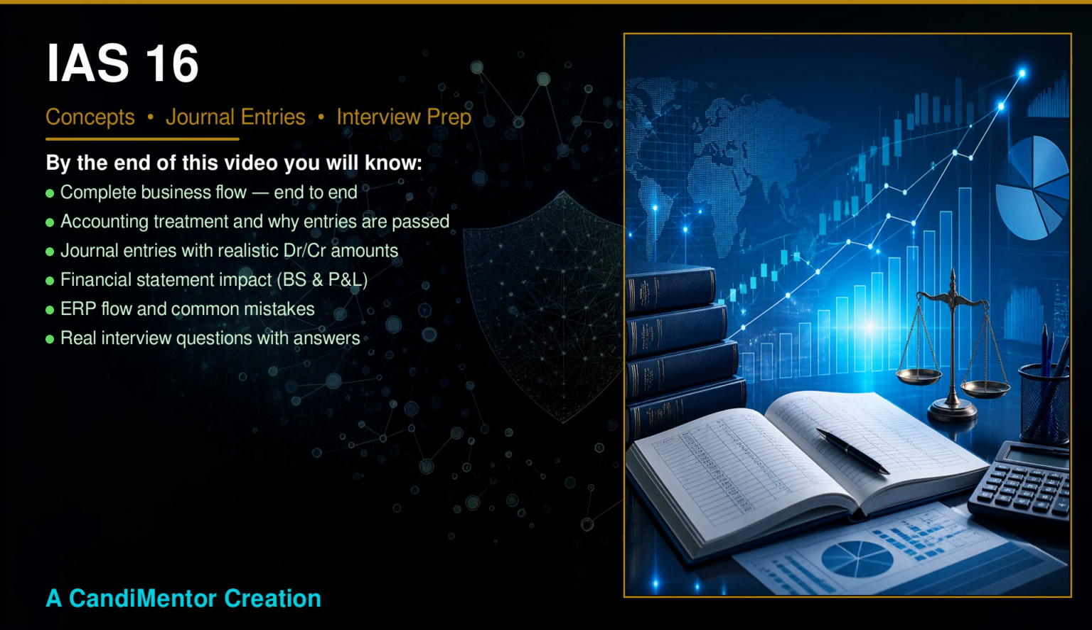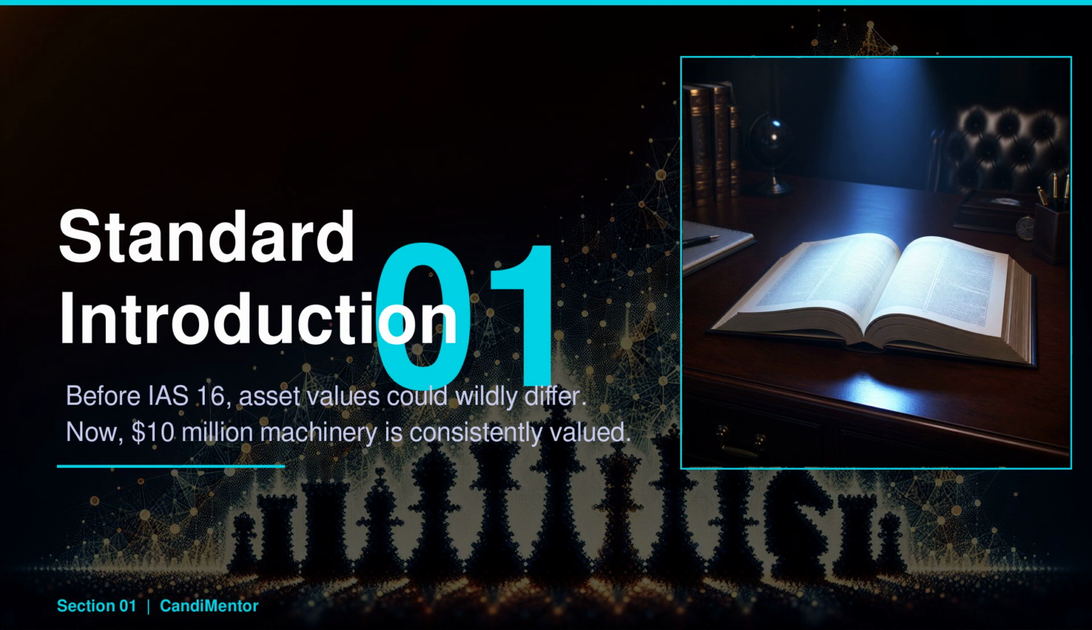you need to know. Imagine buying a $10 million machine, but each financial statement values it differently. IAS 16 standardized how businesses report property, plant, and equipment, ensuring consistency and comparability across financial statements. After this section, you'll understand why uniform asset valuation is essential and how it impacts financial reporting.